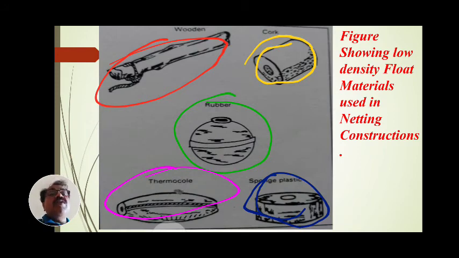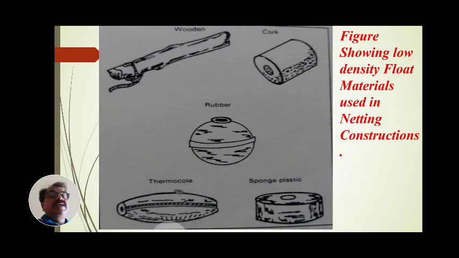Wooden floats, cork floats, rubber floats, thermocol floats, and sponge plastic floats: these are the various materials used for the manufacture of floats, which are used in the construction of nets and gears.